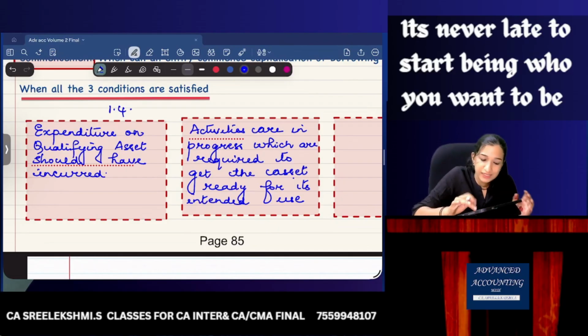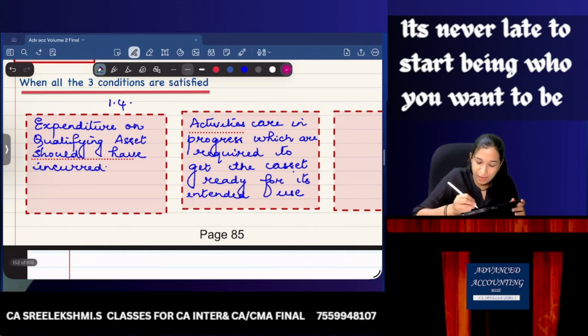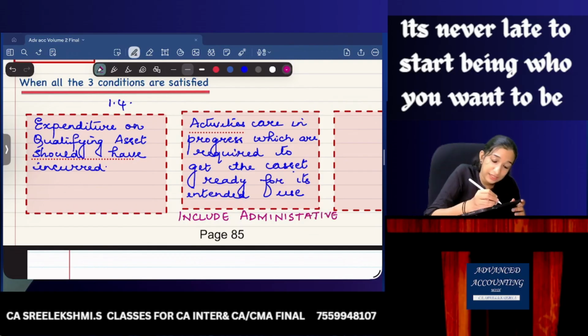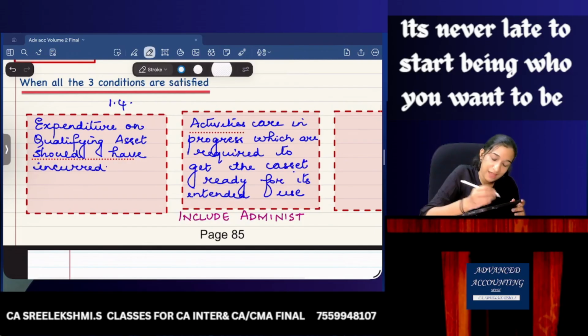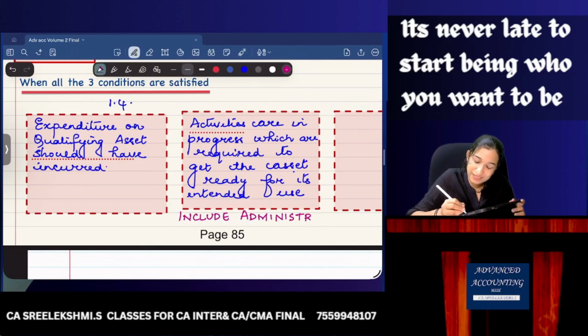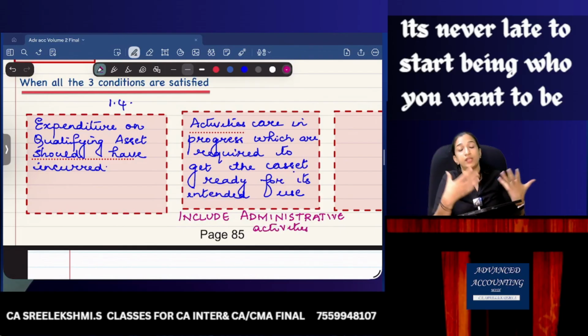So these activities include administrative activities also. Activities include administrative activities also. But I didn't understand what it means to include administrative activities also.